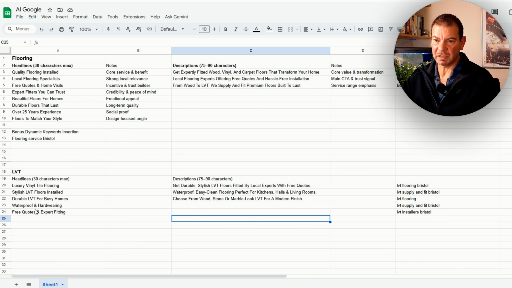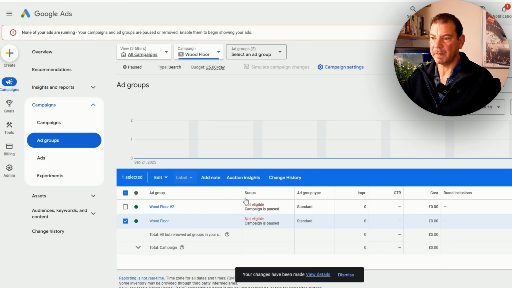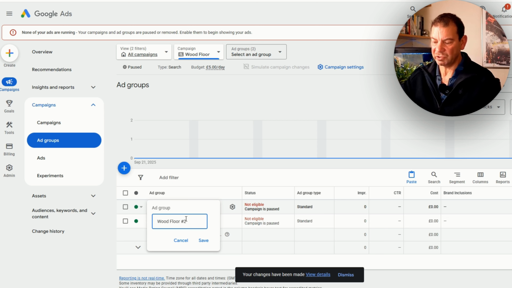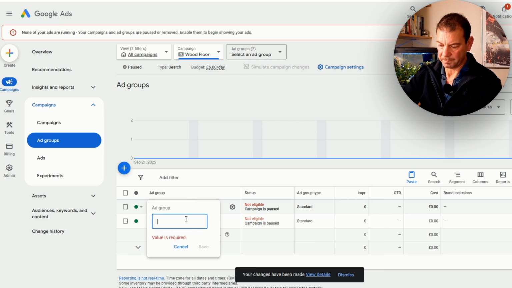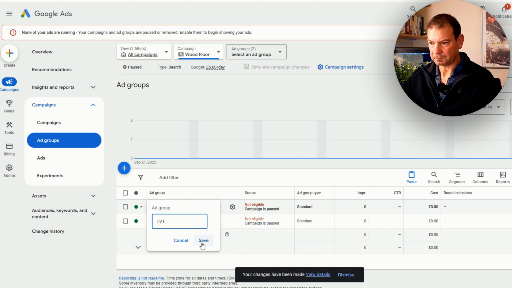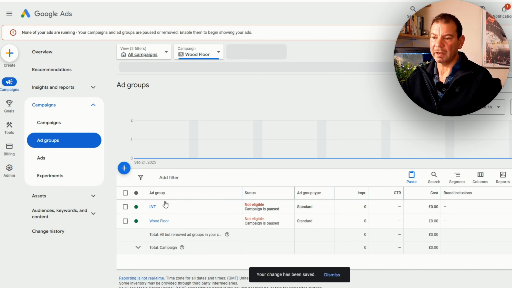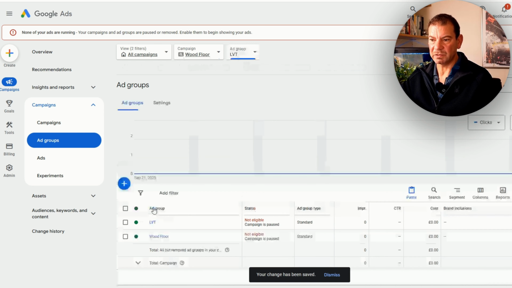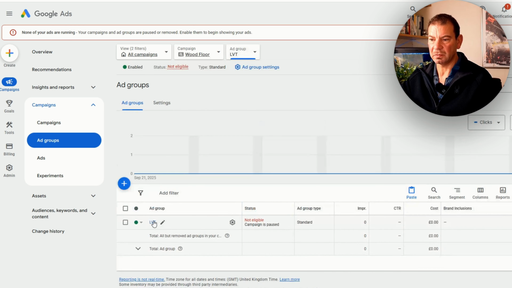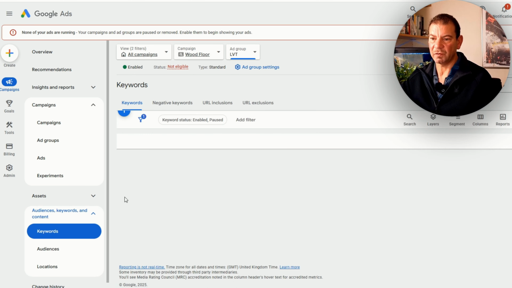So what I've done is in the actual main copy, we've got headlines and I've got some descriptions. And again, we've got some keywords, which I'm going to come on to in a second. So headlines, we're going to build this out. I'm just going to put 3 headlines, just put in 2 descriptions, and then we're going to build out the actual keywords that we're going to target for this. So if I jump back into the main campaign, we've got the second. So what we will do now is just change this to LVT. And again, we will click into this, which will come to the actual ads themselves. And then we're going to make those changes for the ads.